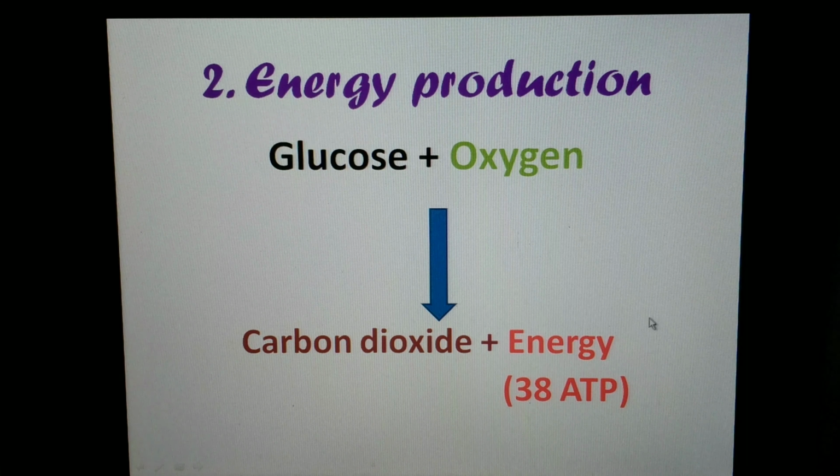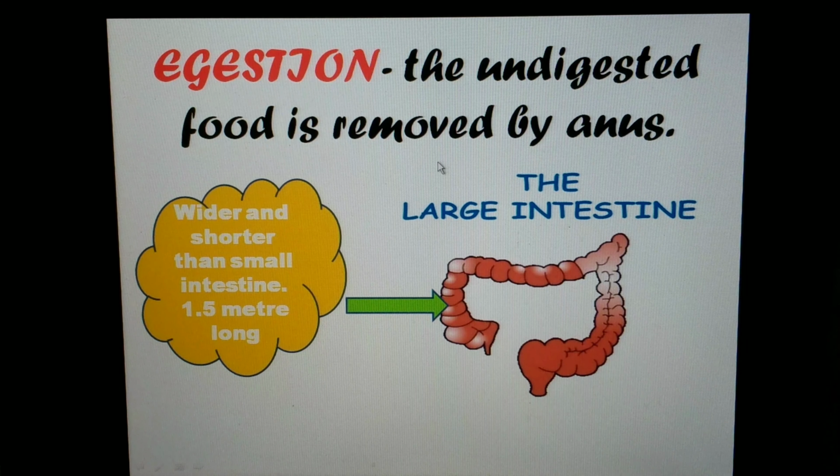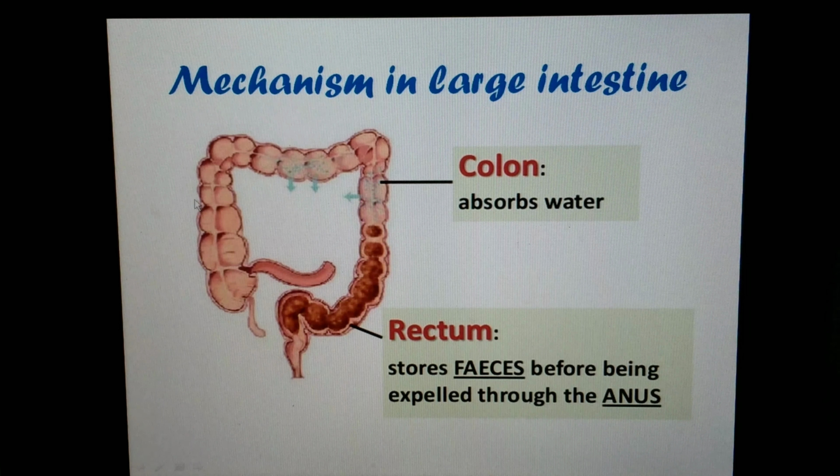So the next process is egestion. The undigested food is removed by the anus, with the help of the large intestine, which is wider and shorter than the small intestine and about 1.5 meters long. About the function of the large intestine, it has a colon, which absorbs water and some salts from the undigested food material, and the remaining waste passes to the rectum and remains there as semi-solid feces.